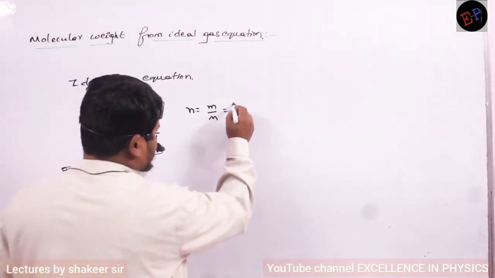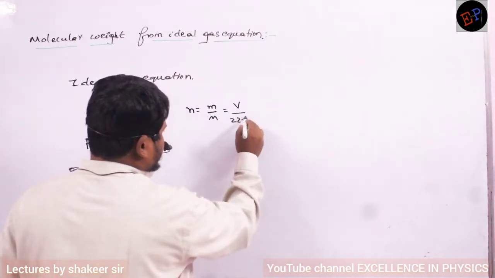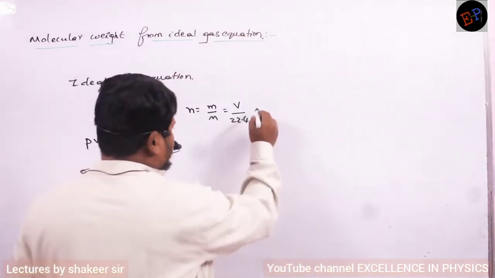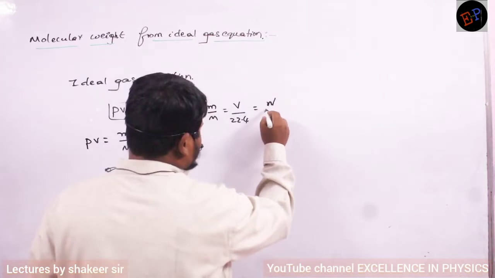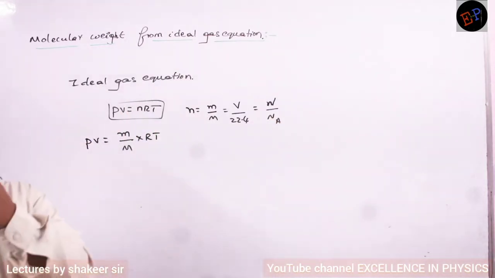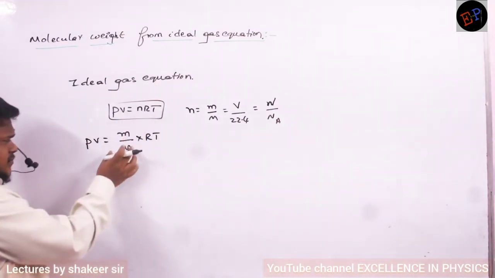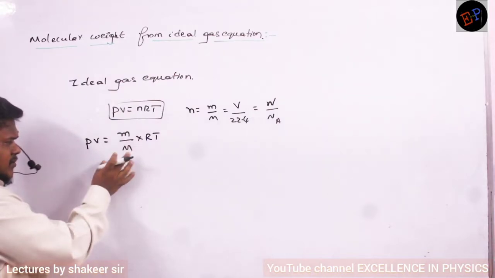Or total volume divided by the volume of 1 mole of gas at STP. Clear, no? Or you can calculate the total number of molecules divided by the Avogadro number of molecules. So these are the different methods of calculating the number of moles. Here I am writing n in terms of the total mass of the gas divided by molecular mass.